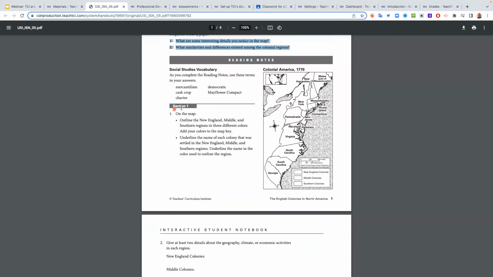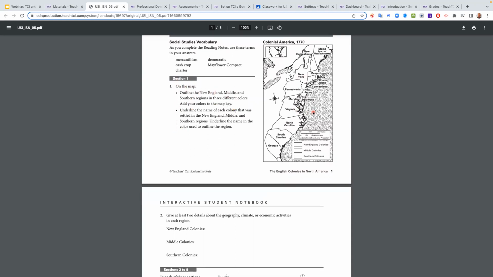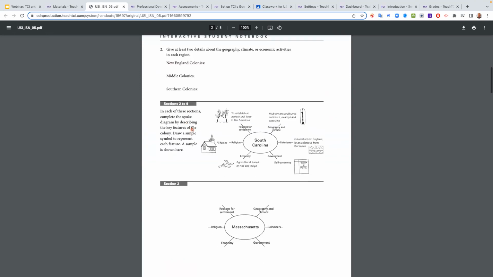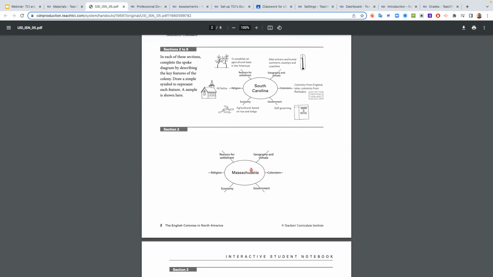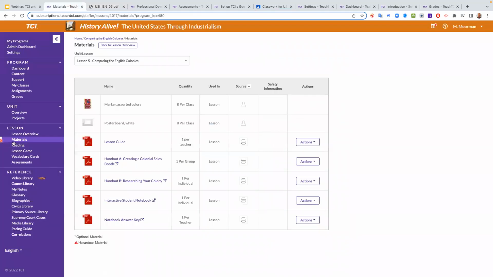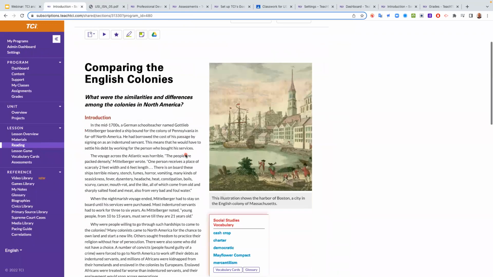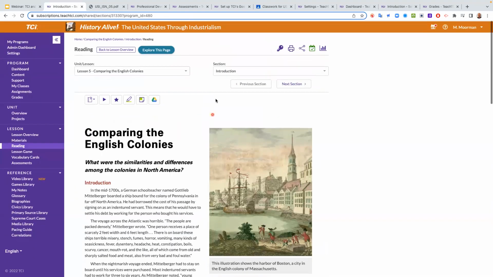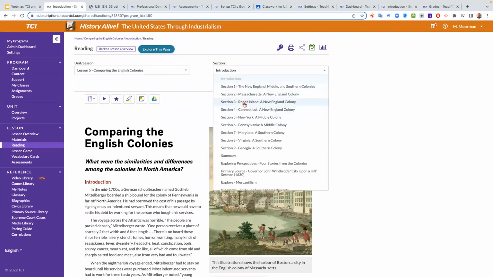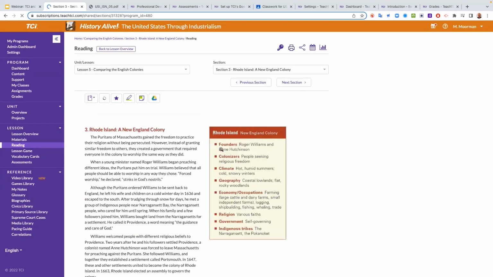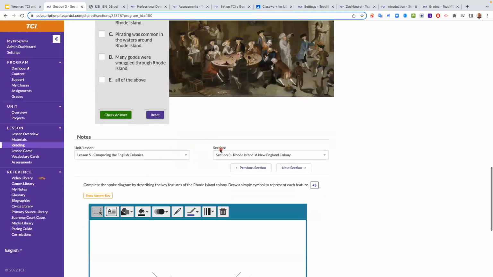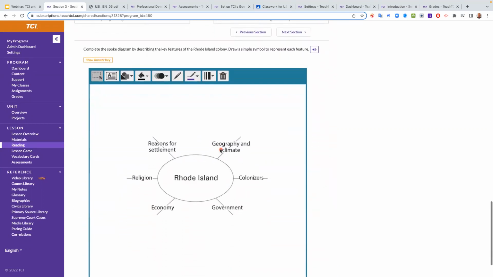Now, reading notes, section 1 in the interactive notebook, there's a map here, and then there's things that the students have to do in the map, okay? Section 2, there's gonna be reading those sections and doing a spoke diagram. So let's bounce over here and go to the reading real quick. And you'll see there's that preview assignment again, right? And then let's go into section 3 and we should see a spoke diagram at the bottom. So there's a section 3 reading and there is the interactive notebook. So that's what you're assigning, and that's how you grade it.